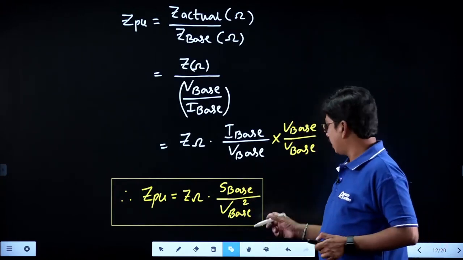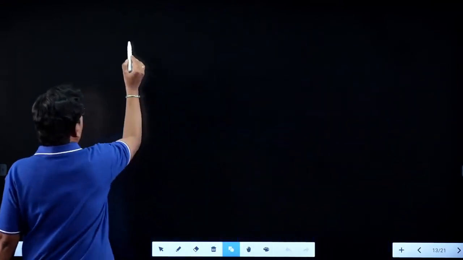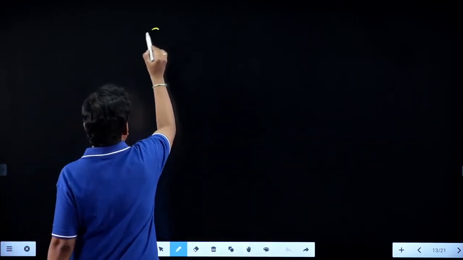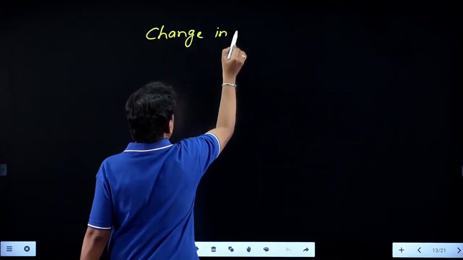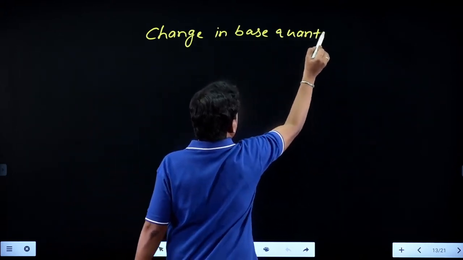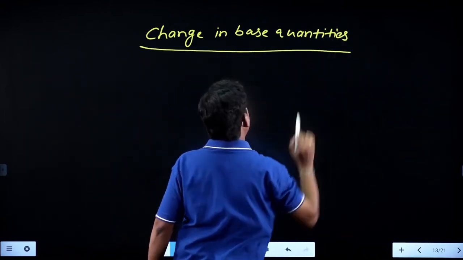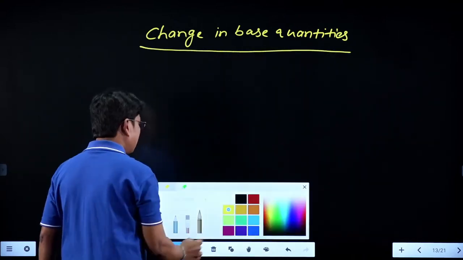Now, what happens when the base quantities are changing? They have given a change in base quantities. Initially, you are having an old per unit value, Z per unit old.